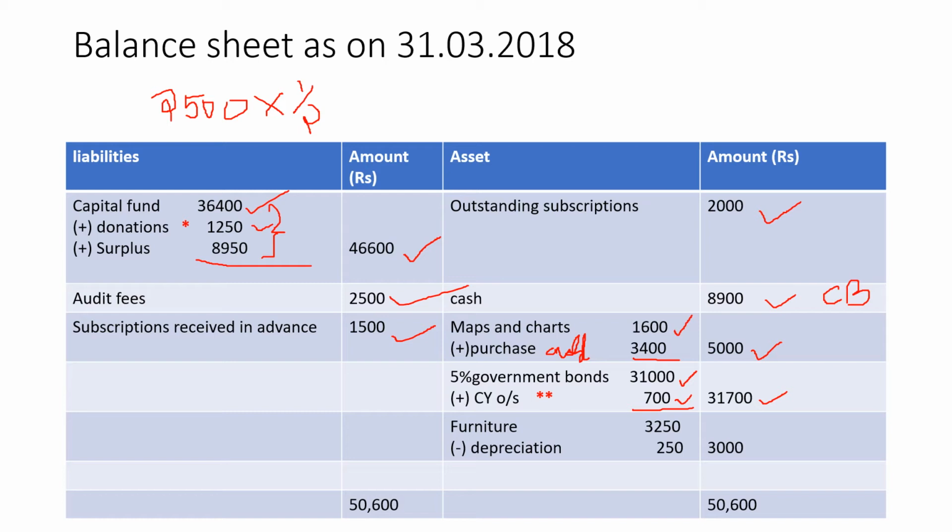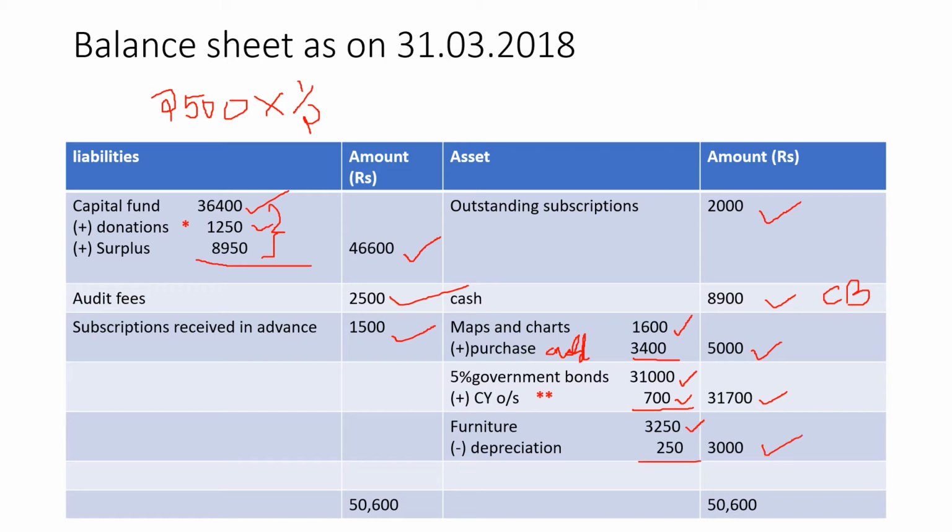Then the last one is furniture. So furniture you have 3250 given in the opening balance sheet. If you have depreciation, you have to deduct depreciation. Why? Depreciation is the gradual decrease in the value of the asset, right? So what does depreciation do? That reduces the value of the asset. Therefore minus depreciation, how much? It is directly given in the question, 250. So 3250 minus 250 is 3000.